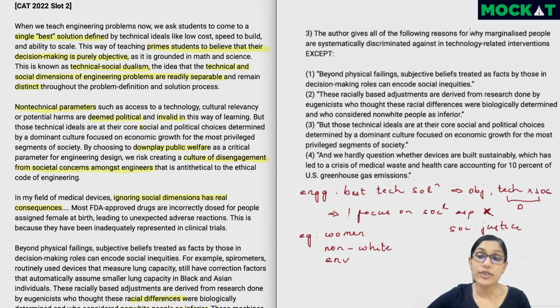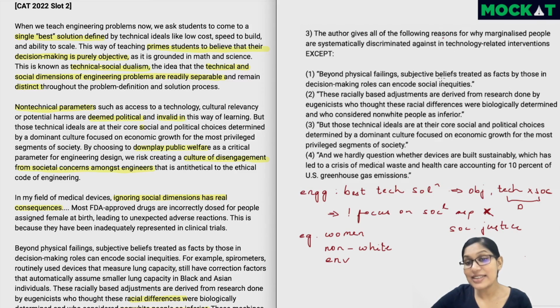The author gives all of the following reasons for why marginalized people are systematically discriminated against in technology related interventions, except. So, again, 3 out of these 4 options will be reasons as to why marginalized people, which again could be either females, non-white people, or something, are systematically discriminated against when it comes to technology. So, again, let's look at the options. Whatever is unrelated to this or not a reason for it, right, that would be the right answer.